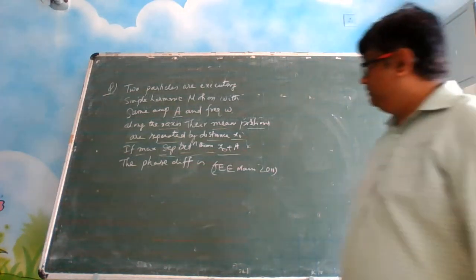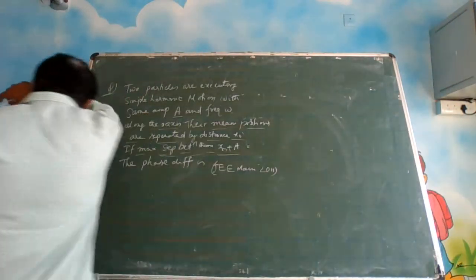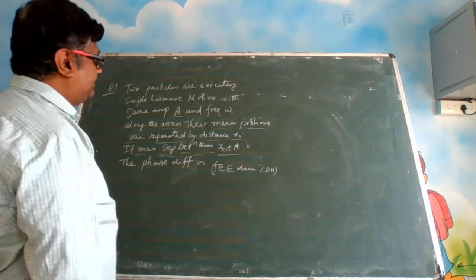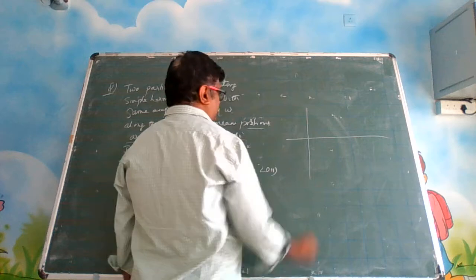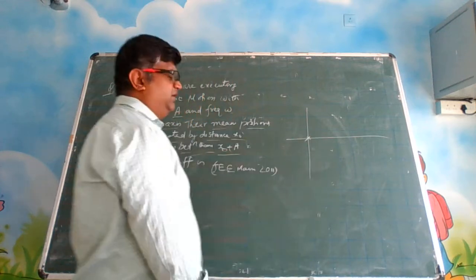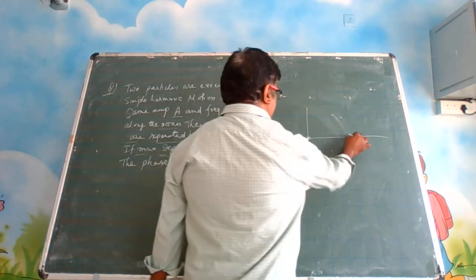Now it is like this, if you try to understand this, one particle may be oscillating here and another particle may be oscillating here. Okay?